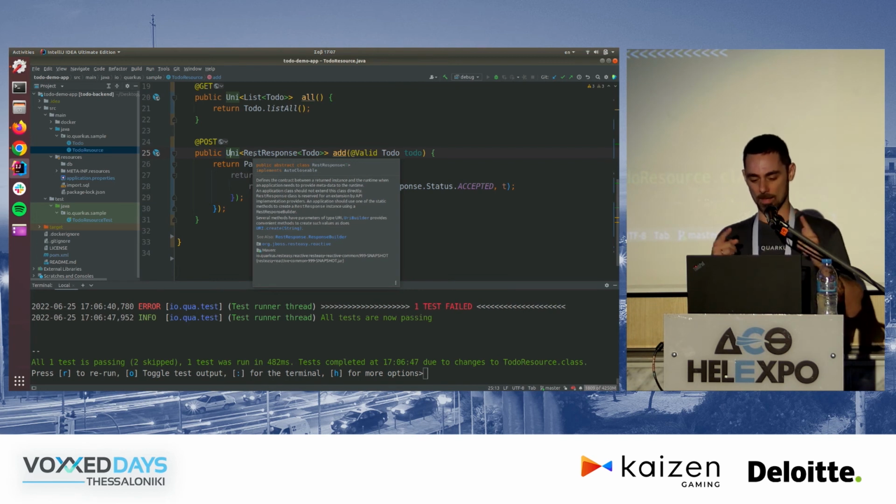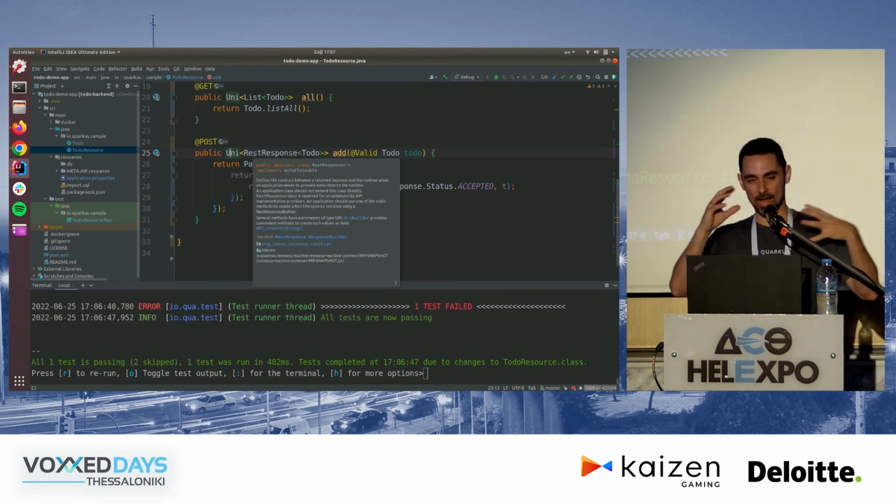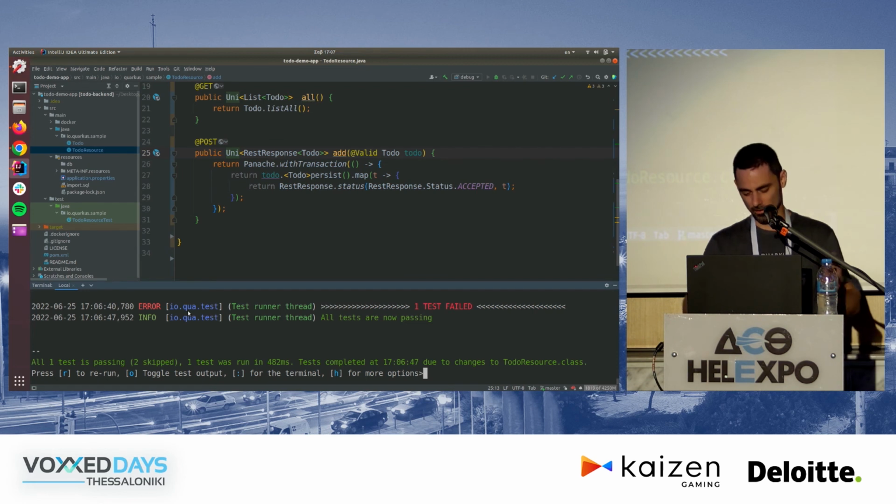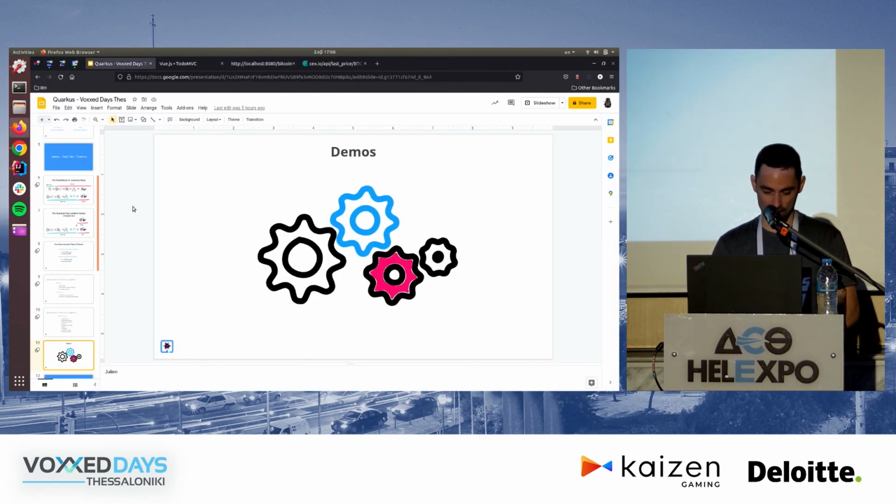And not only that, you can mix and match this reactive stuff with the blocking stuff inside the same application, right? So as opposed to, let's say, what Spring does with Web and WebFlux, where it's a totally different world, you can't mix them. Here, you can mix the same blocking APIs and non-blocking APIs in the same application, no problem. You can choose whatever you want for your use case, right? And again, obviously, this continuous testing stuff is awesome. Now, I was going to do a Kotlin demo with Kotlin coroutines, but that's not possible in the 3 minutes I have left. So let's finish the slides with